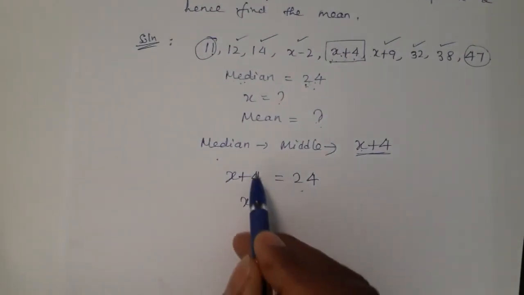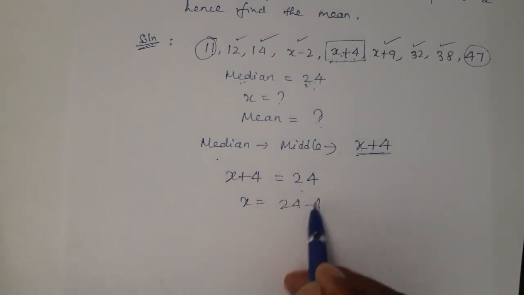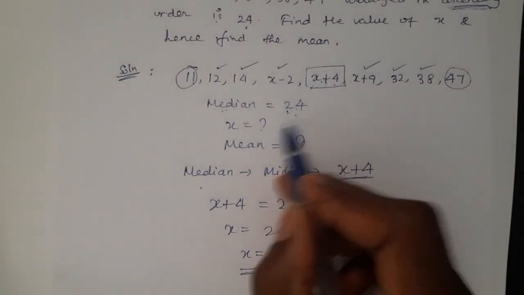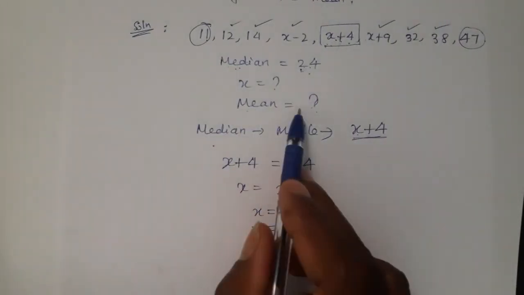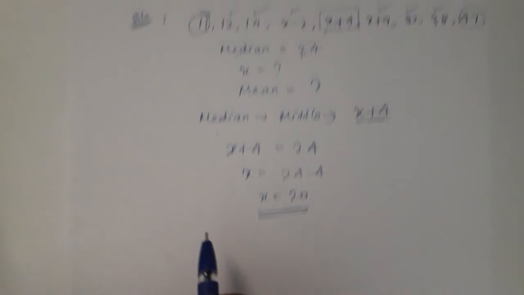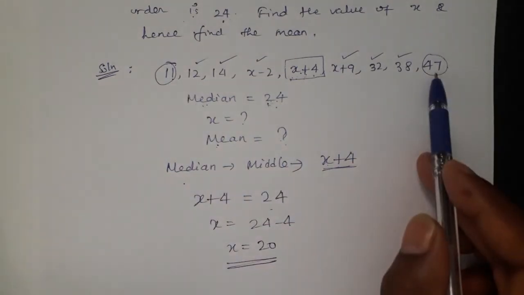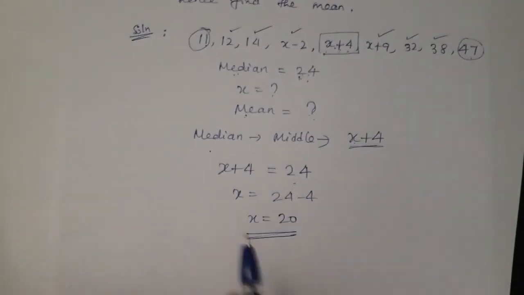Now x plus 4 equals 24, shifting that side, 24 minus 4, x is equal to 20. So the x value we finished. Now what is the next question? The median we have to find out. Mean. How to find the mean? Mean is the average value. How to find the average? Add everything and divide by how many are there.